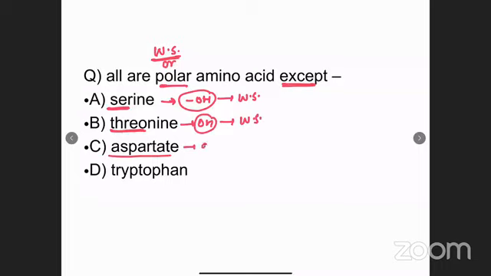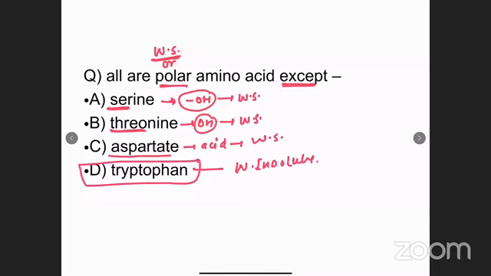Aspartate is an acid, and acid is water soluble. Tryptophan is the last option. That is water insoluble. So all are water soluble except tryptophan. Tryptophan is not water soluble among these given options. These were alcohol-containing amino acids, acid. So by categories, we can easily identify whether it is a water soluble or water insoluble amino acid.